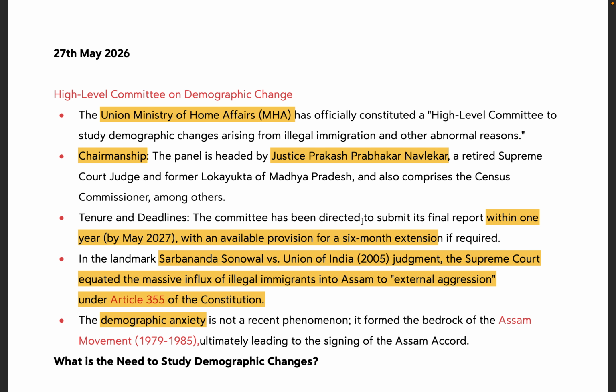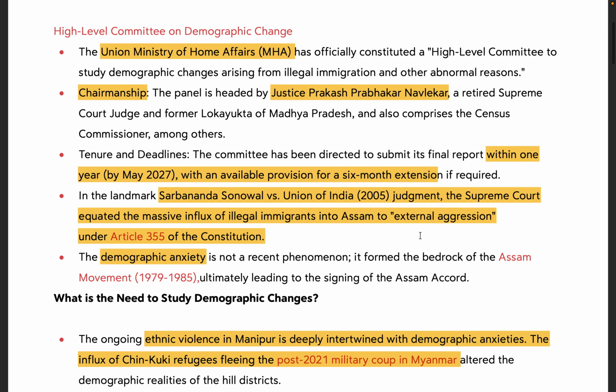Next, chairmanship. The name is not important. The only thing you have to remember is it's not any minister or such kind, it's just a retired Supreme Court judge. It has been given a tenure of 1 year, which can be extended by 6 months. Another good fact highlighted in this news is the landmark judgment of Sarbananda Sonowal versus Union of India, 2005, where the Supreme Court equated the massive influx of illegal immigrants into Assam to external aggression.